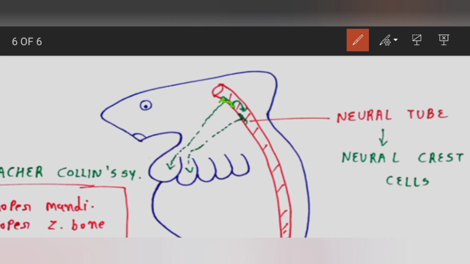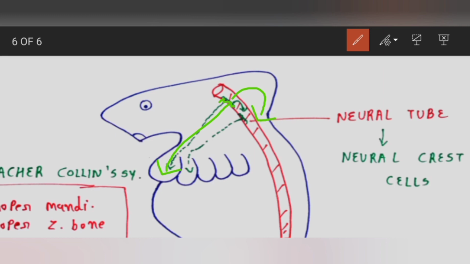Then migration of neural crest cells occurs towards the first pharyngeal arch, and whatever structures form from the first arch will start to develop. Once the first pharyngeal arch formation is completed, meaning all the cartilage, muscle and artery are completely formed, then the neural crest cells will migrate back into the neural tube.